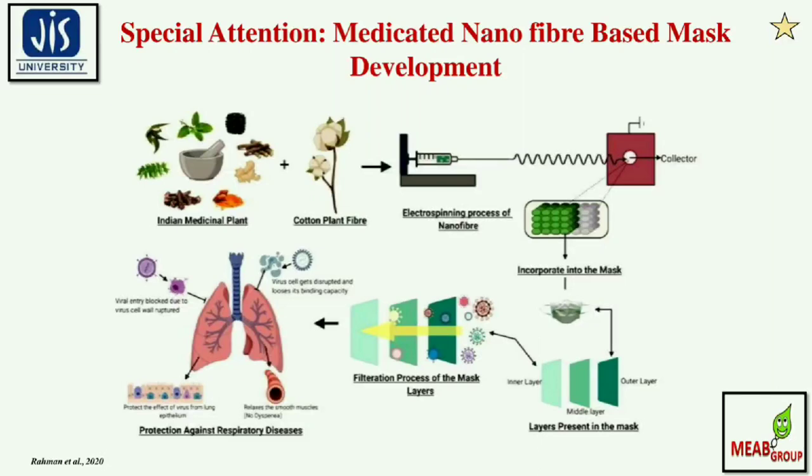This is nothing but a medicated nanofiber-based mask development, in which cotton plant fibers are blended with Indian medicinal plant extract. Then they go through the electrospinning process to develop the nanofibers. These fibers are incorporated into the mask. The mask looks like a 3-layer mask, having an inner, middle and outer layer. This 3-layer mask acts as a filtration unit, which will minimize the first round of entry of SARS-CoV-2 into our lungs and upper respiratory tract.